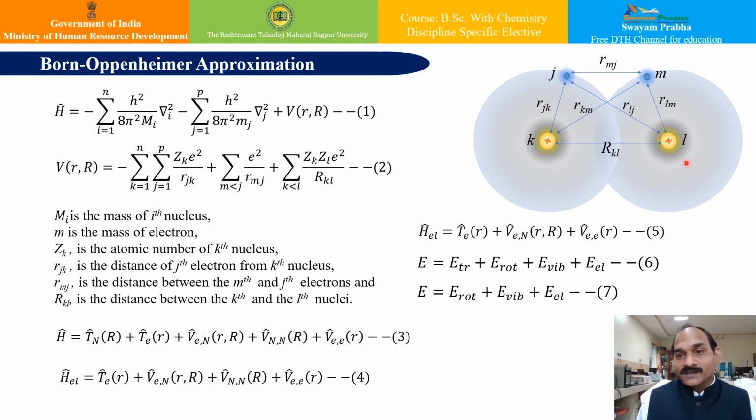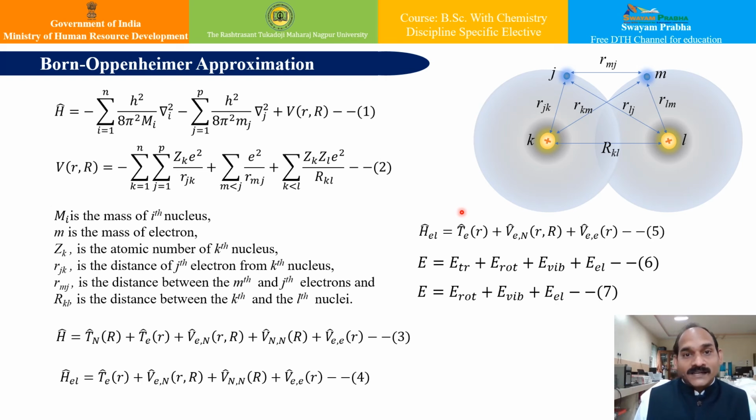We have taken it here because the Born-Oppenheimer approximation simplifies most of the things while dealing with molecular spectra. In order to study molecular spectra, in contrast to what we have studied in atomic spectra, we need to understand the role of the Born-Oppenheimer approximation. That way it is very important.